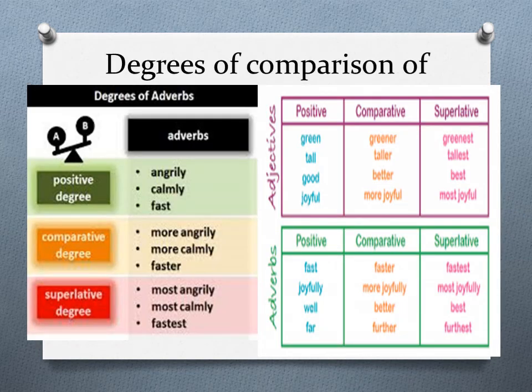Degrees of comparison. There we have comparative and superlative degrees. For example, green. Comparative adverb will be greener. Superlative degree would be greenest. The word good. Comparative adverb will be better, and superlative is the best.